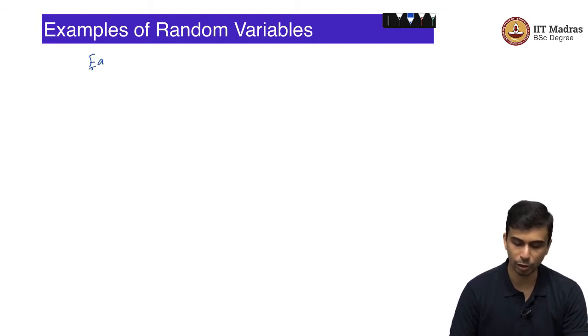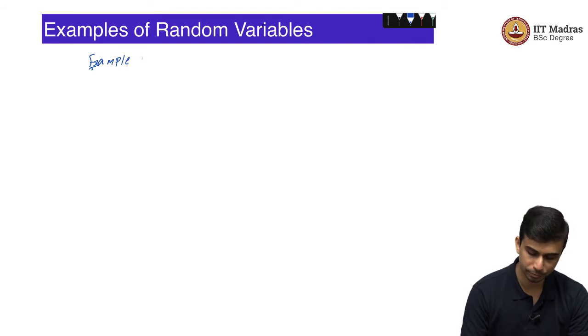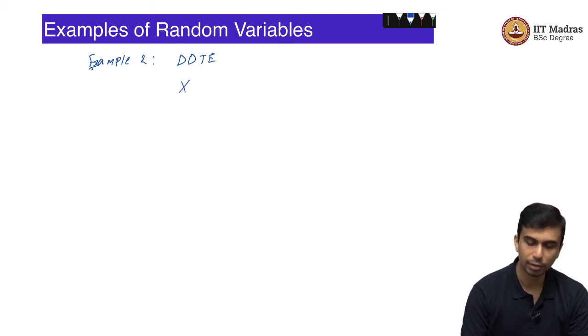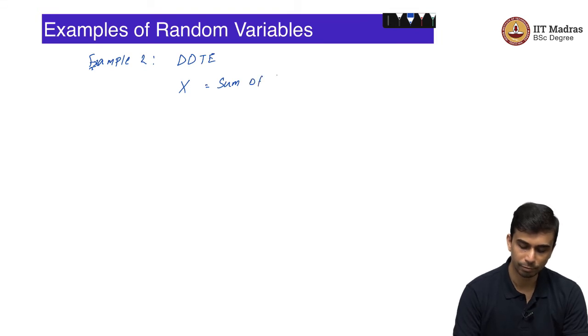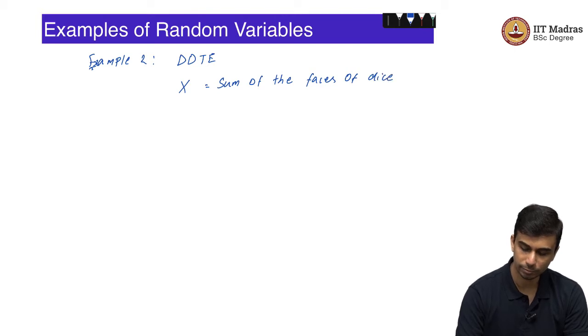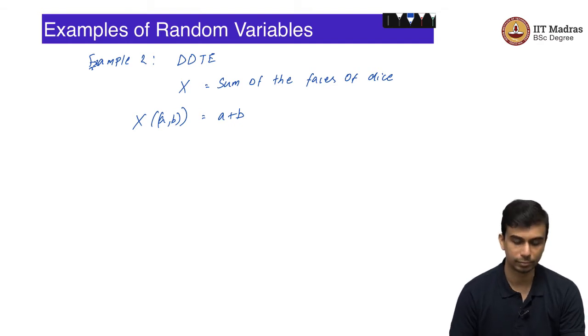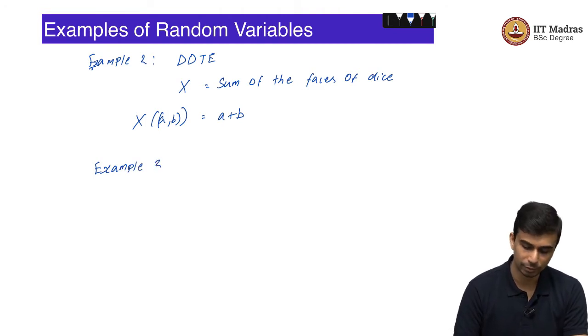Let us give one more example. Example 2. Let us go with the same double dice throw experiment. Let X be the sum of the faces of the die, which means that X of (a, b) is simply equal to a plus b. This is also a simple random variable, and it is an intuitive random variable to make. Let us give one more example.